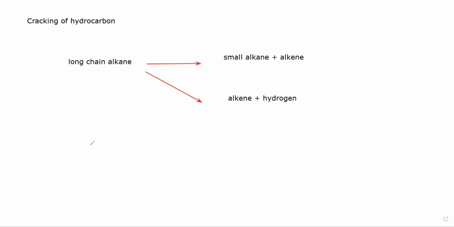Example, we have C12H26. What is this? Alkane or alkene? C12H26. For alkanes, the general formula is CnH2n+2. And for alkene, the general formula is CnH2n, meaning the number of hydrogen are twice as compared to the number of carbon. So this is alkane.